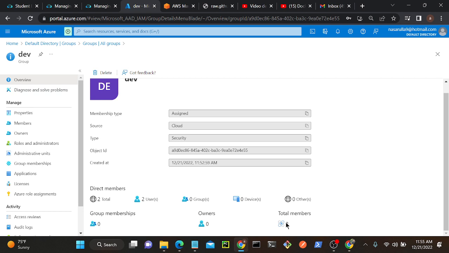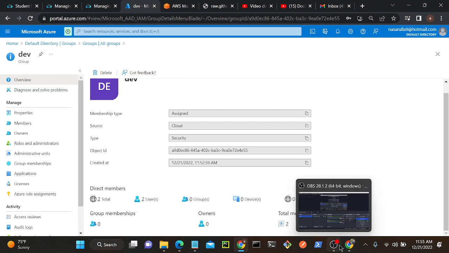Now we will create a custom policy, then we will assign that tomorrow. Today I will demonstrate how to create SAML based authentication. I'll create a user in my Azure account, then I'll try to connect with my AWS account using SAML based authentication. Let's see how we can do it.